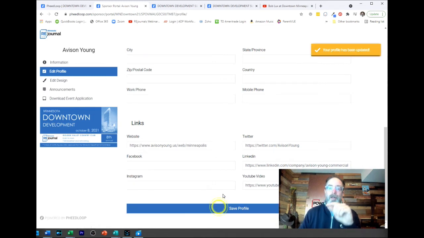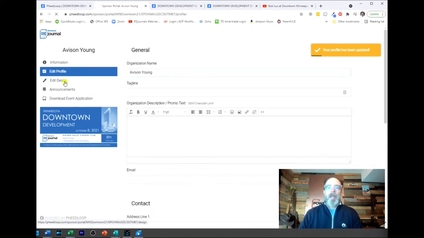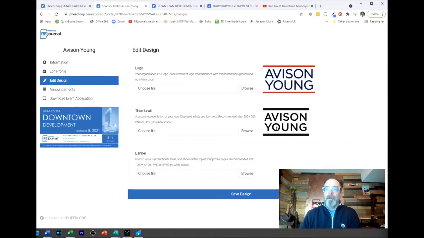Click on Save Profile. You don't click on Save Profile, it's not going to make its way into our system, okay? Edit design. This is the second thing you want to do. This is where you can go in and put in your logos and your thumbnails and your banner. I'll show you what banner means in a minute, but banner will go across the top of the screen in some cases wherever your stuff shows up, but if you don't include a banner, then your logo will go in that spot instead. So you do not have to upload a banner.